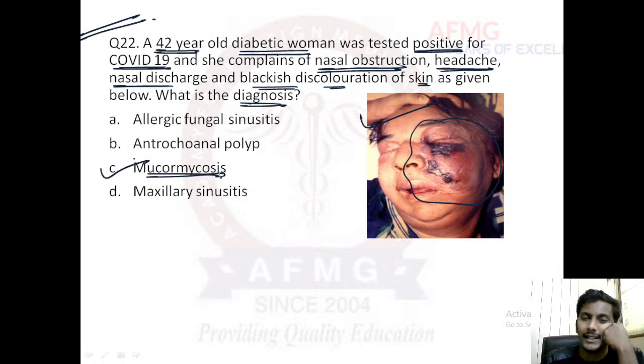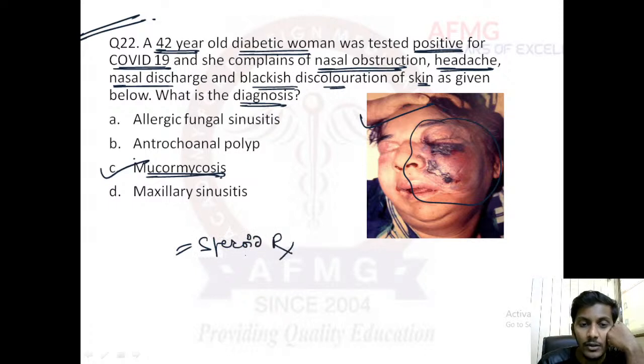Yes, in COVID-19, as we have seen a surge in cases of mucormycosis post-COVID, and they were usually seen in diabetic patients or patients who are immunocompromised like HIV patients, right? Because in COVID, we were giving steroid therapy, right? High dose steroid therapy was given, and therefore the patient was becoming immunocompromised. In immunosuppressed patient, there is a high chance of infections, and therefore the most common infection which was spreading was mucormycosis. Okay, mucormycosis, it is a fungal infection in which there would be blackish discoloration of all the parts.